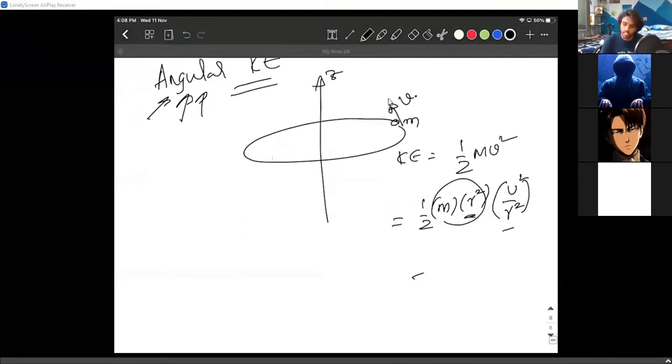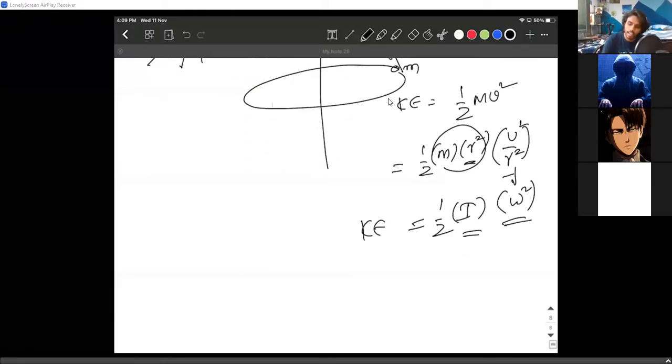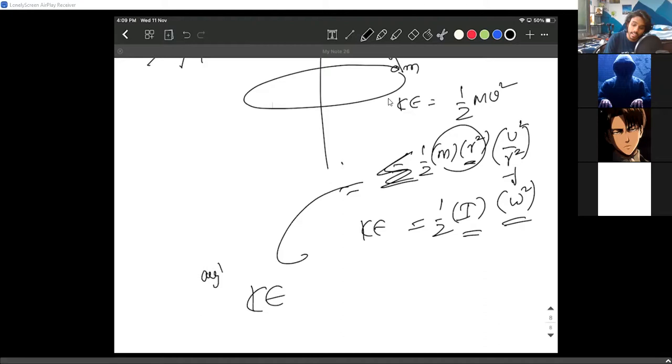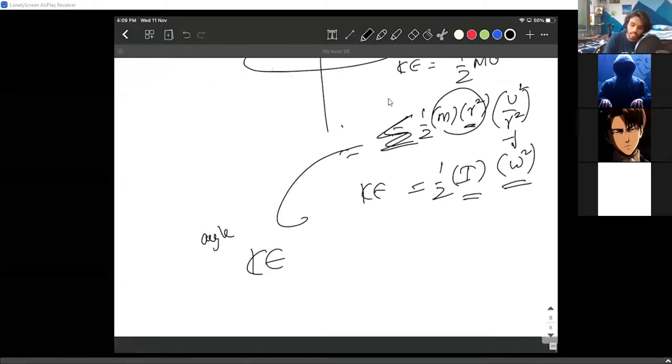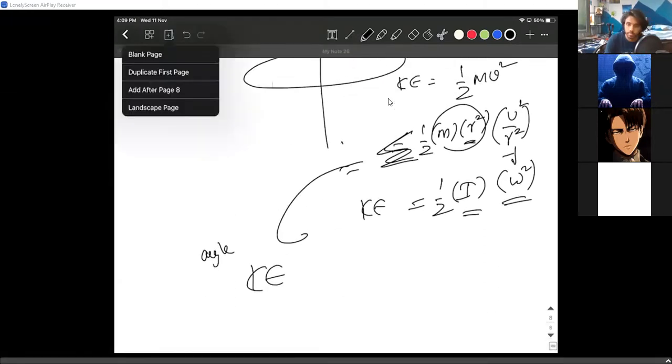So this is nothing but the moment of inertia of that particle, and this is nothing but angular velocity squared. So half I omega square is the kinetic energy of one particle. If I write the entire kinetic energy, I simply apply sigma, and the total angular kinetic energy is obtained when a body or a disk is rotating.